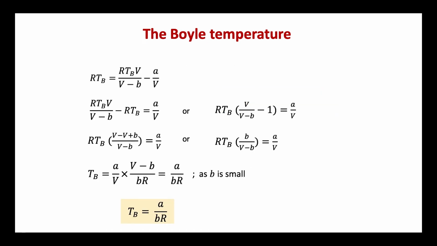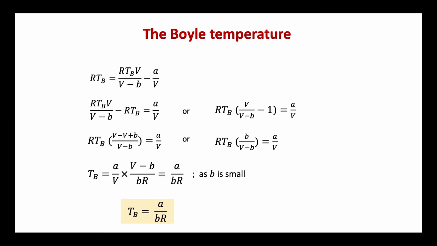That is, we can write RTb is equal to RTbV divided by V minus b, minus a by V. Rearranging, RTbV divided by V minus b, minus RTb, is equal to a by V, or RTb into V divided by V minus b, minus 1, is equal to a by V.